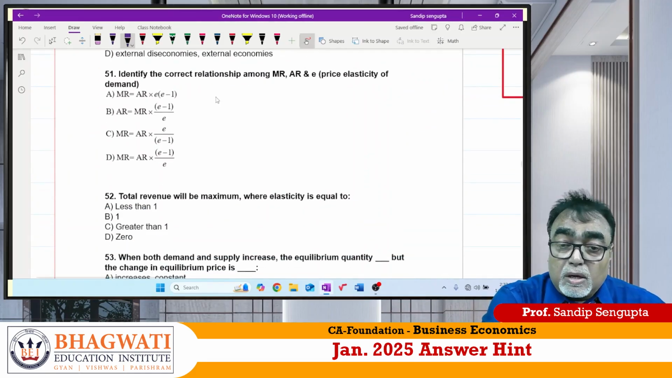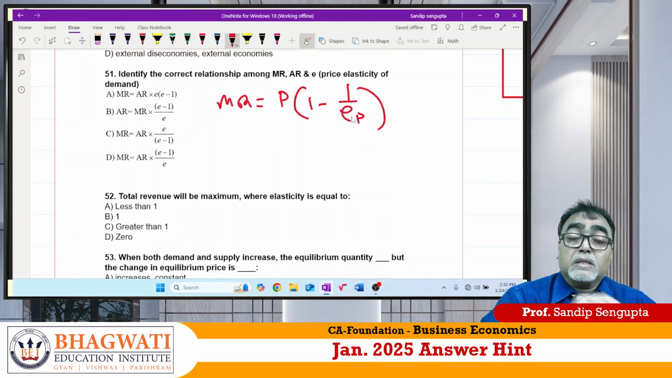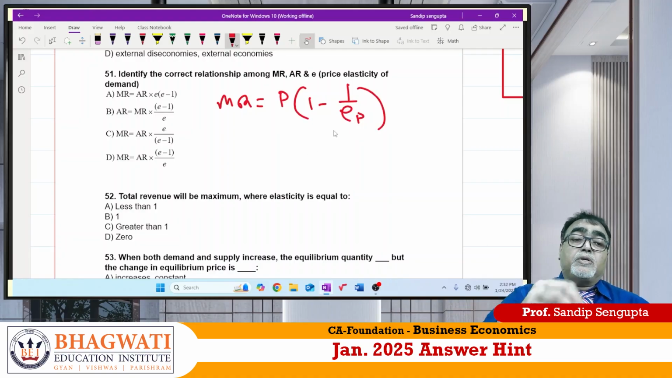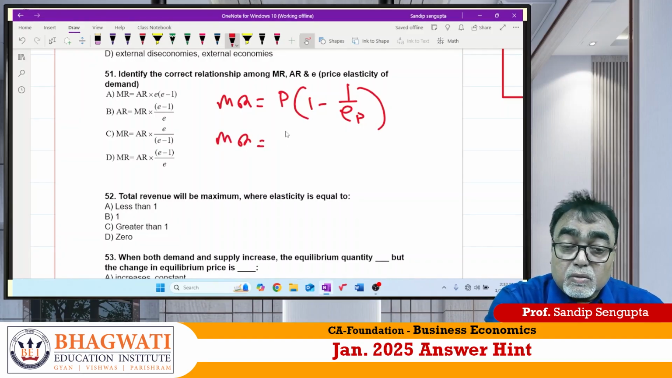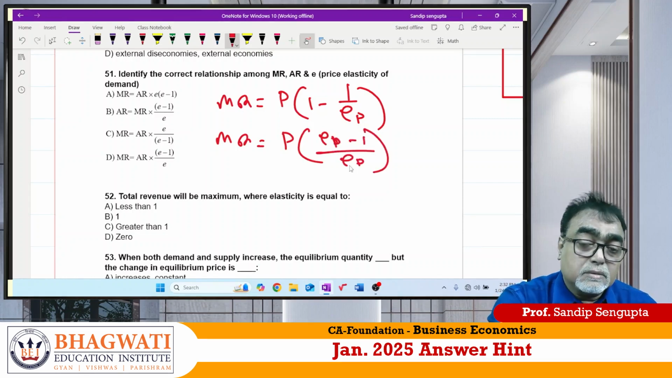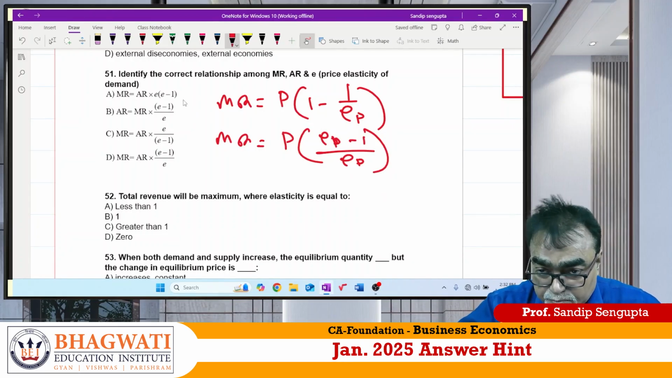51. One important relationship. Those who attended my CA Foundation class, these people can teach anyone. This is a relationship. MR is equal to P of 1 minus 1 by EP. If I split this, can I write it as (EP minus 1) by EP? Correct? Now look at which is the option then.